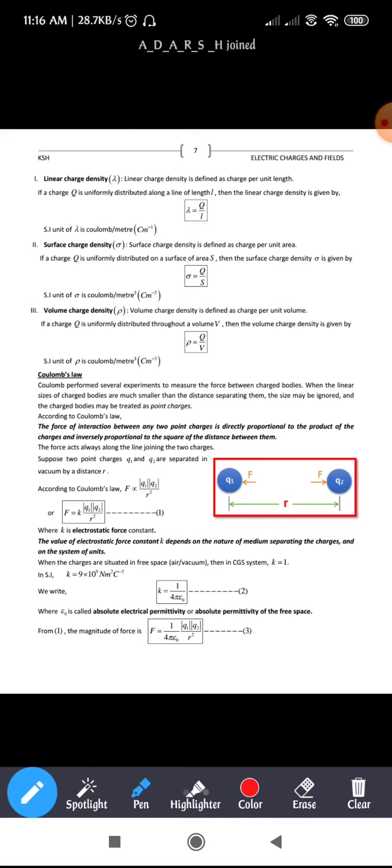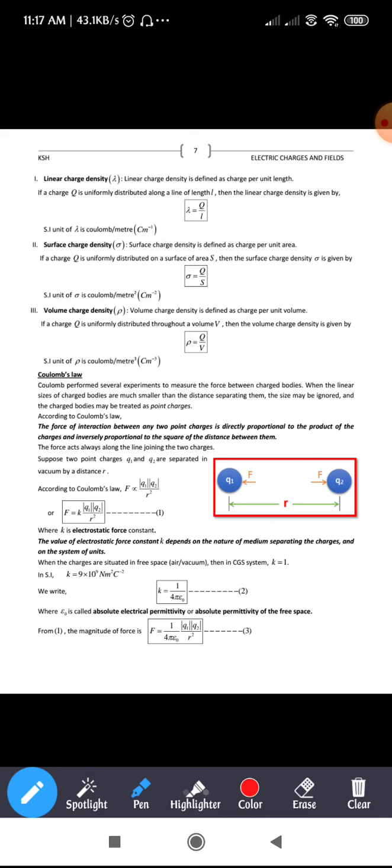So when you divide this, k is equal to 1 by 4 into 3.14 into epsilon naught, whose value is 8.85 into 10 to the power of minus 12. If you substitute the value, multiply and divide, the value of k comes out to be 9 into 10 power 9.